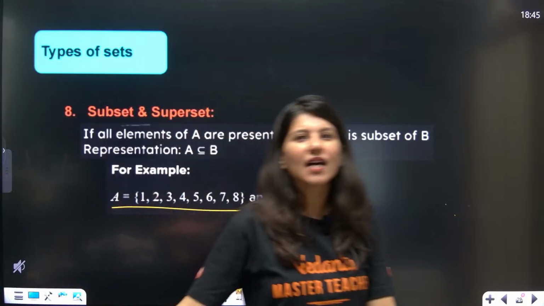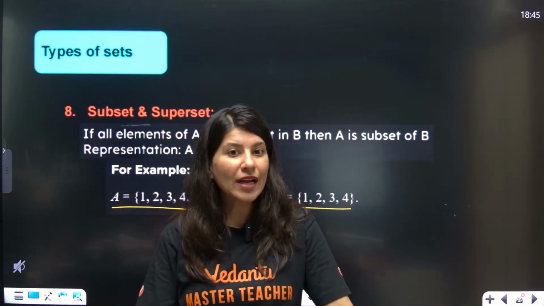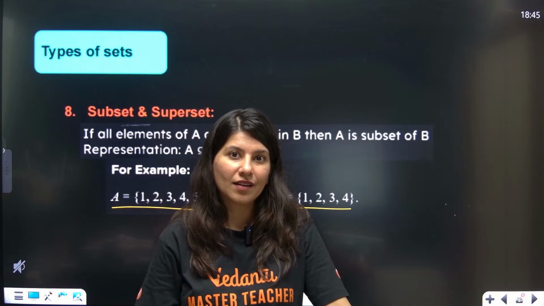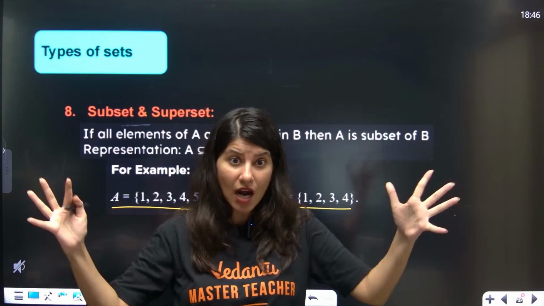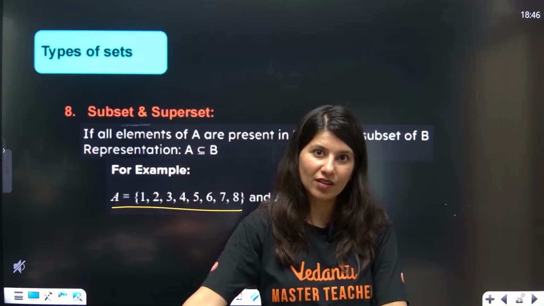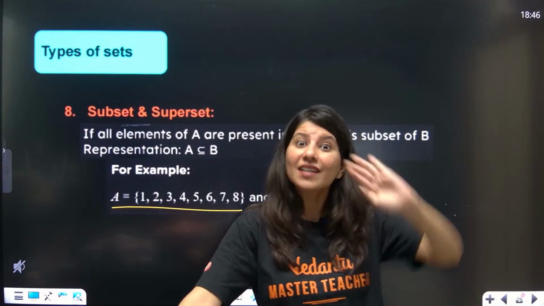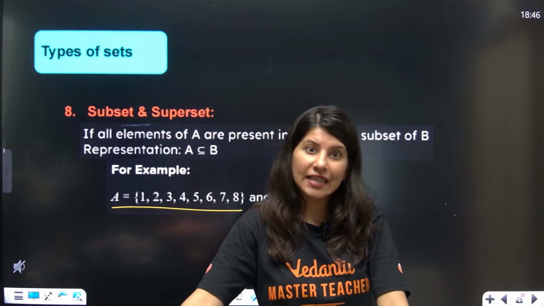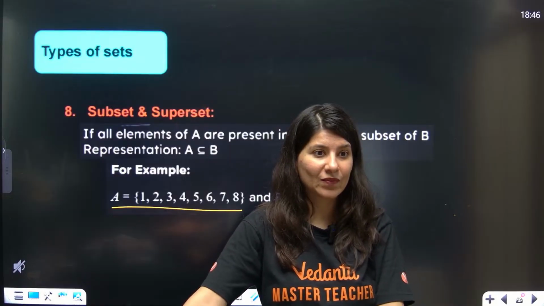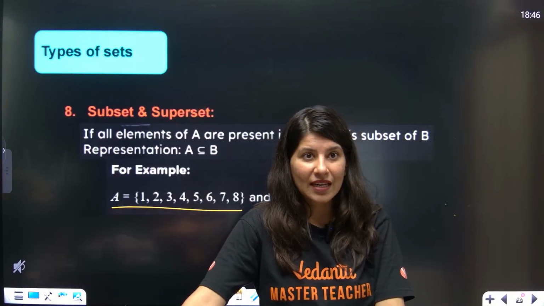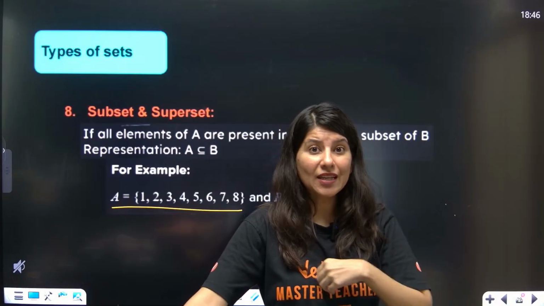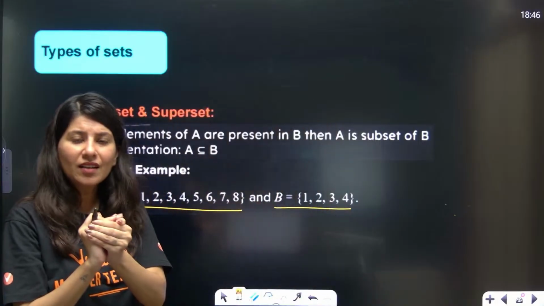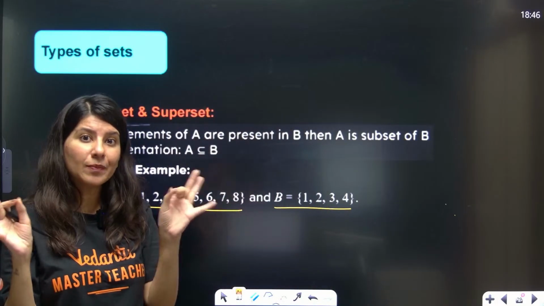Suppose Bangalore and Karnataka. Bangalore is subset of Karnataka. And if I talk about Karnataka, Karnataka is superset of Bangalore. India is again superset of Karnataka, and India is superset for Bangalore as well. Karnataka will be subset for India. The smaller one will be subset, the bigger one will be superset.